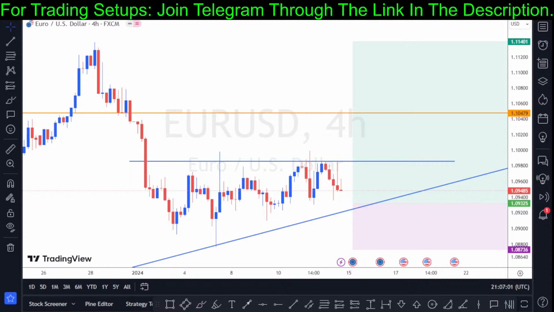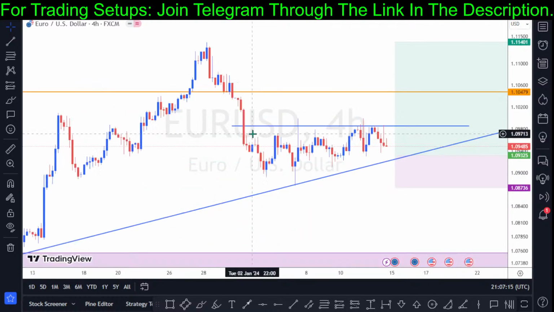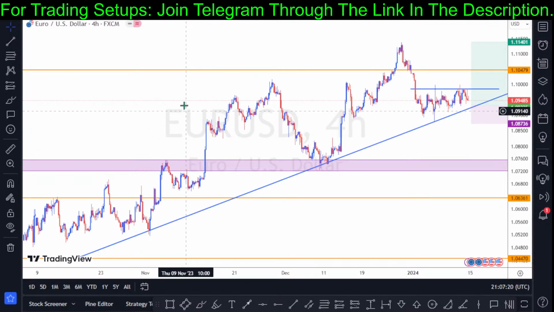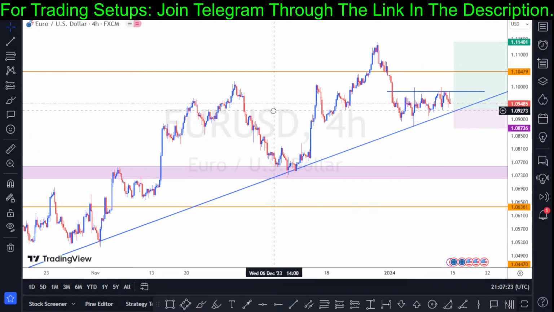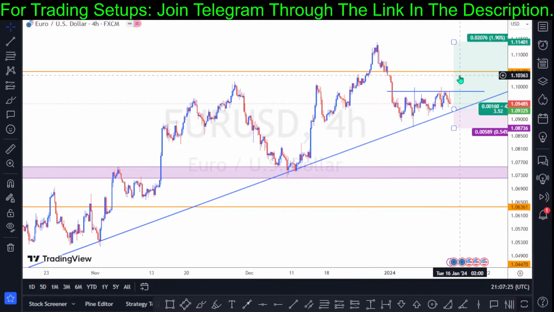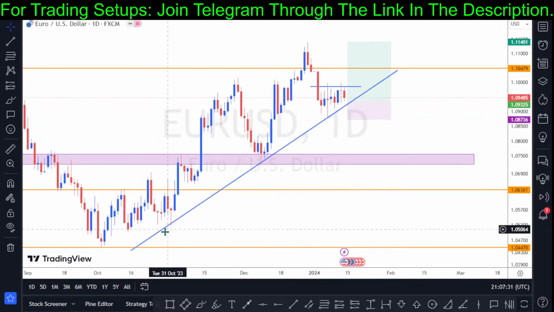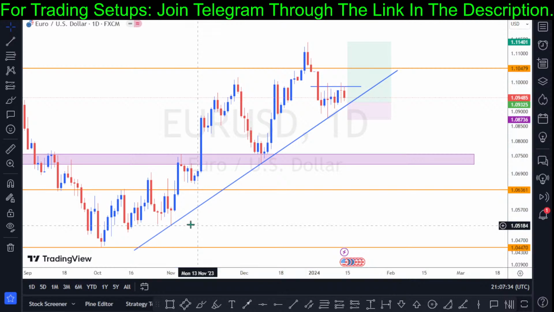So this new week, I'll be looking to see how price is going to react to this break of structural formation right here and the rising trendline below. So these are my points of interest on Euro paired against the USD. Based on what I can see from the higher timeframe, technically the bull rally still has more tendency to continue to the upside, because the bullish flow of trend is still active. We still have the higher low swing, and the potential higher low swing is still active.